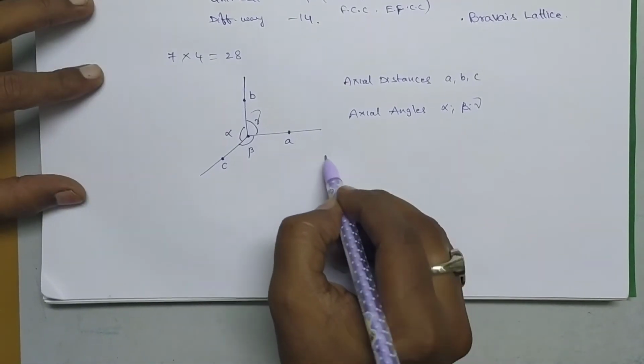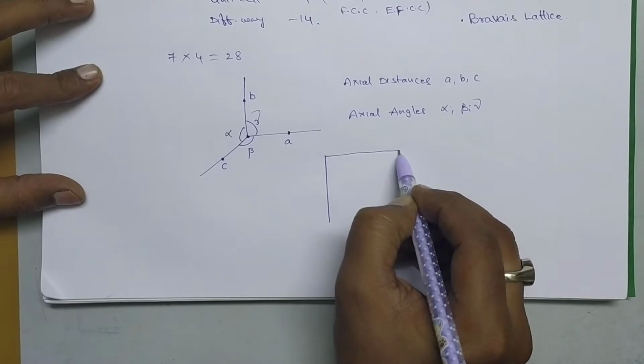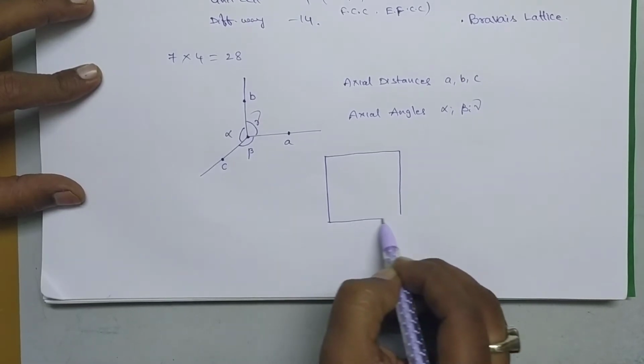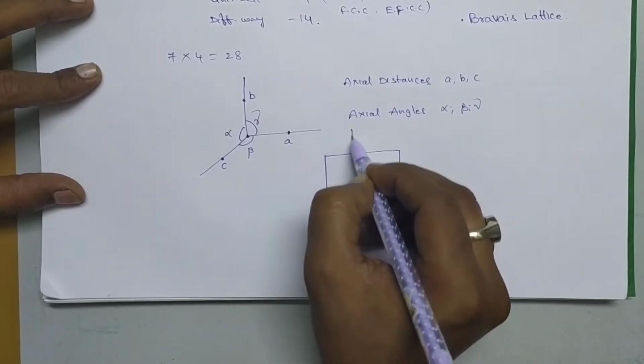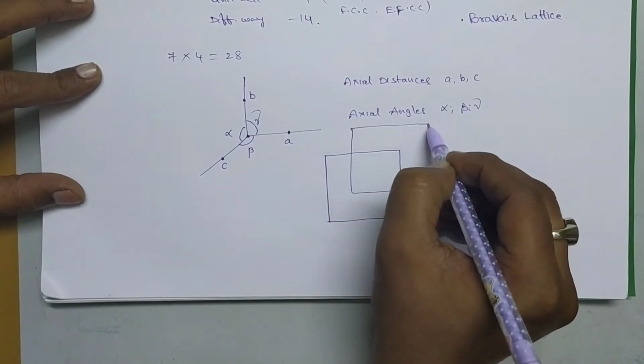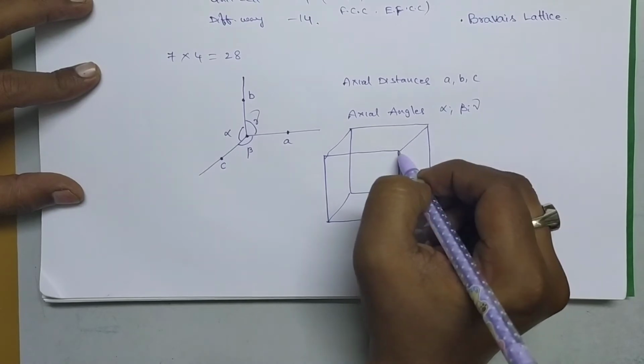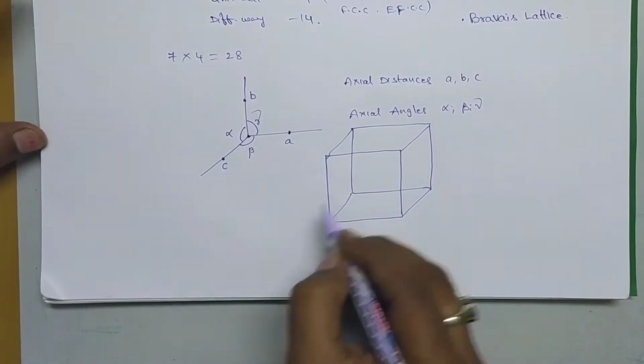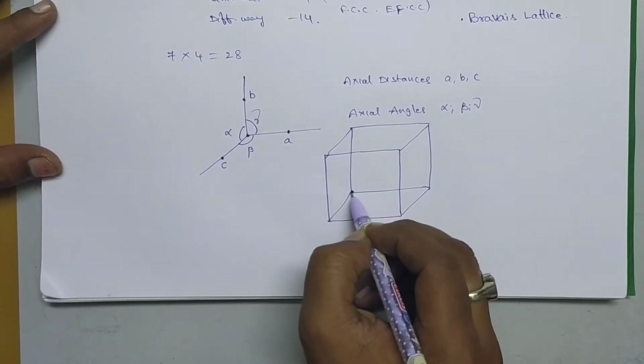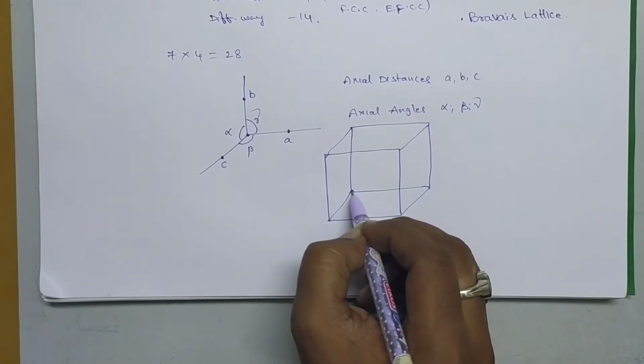Suppose you take the cubic structure. Here all sides are equal. This is the coordinate axis for the crystal, that is the crystallographic axis.